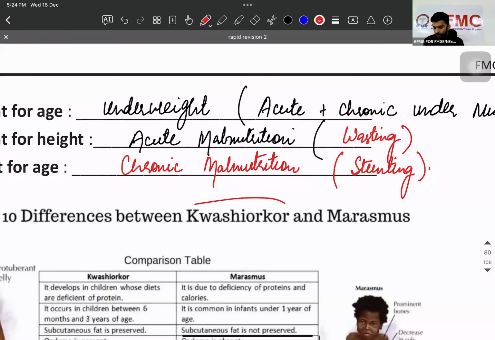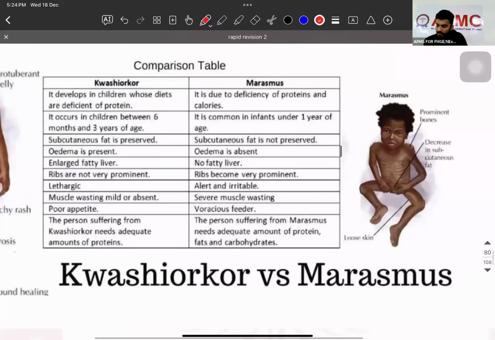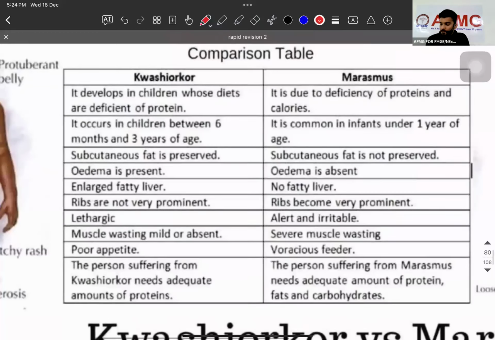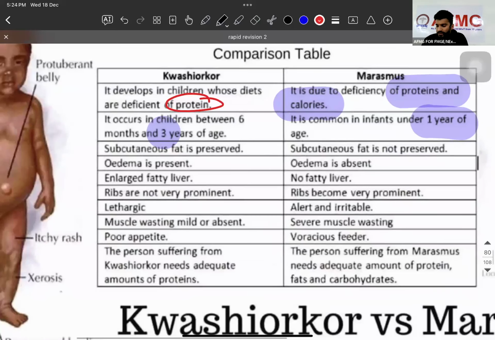If we talk about the main differences between Kwashiorkor and marasmus that they usually ask: Kwashiorkor is seen in children whose diet is deficient in protein, but in marasmus it is proteins plus calories. Kwashiorkor occurs at the age of 6 months to 3 years. Marasmus is seen in infants under 1 year. Subcutaneous fat is preserved in Kwashiorkor, but in marasmus it is not preserved, due to which you see prominent ribs. In Kwashiorkor there are no prominent ribs.